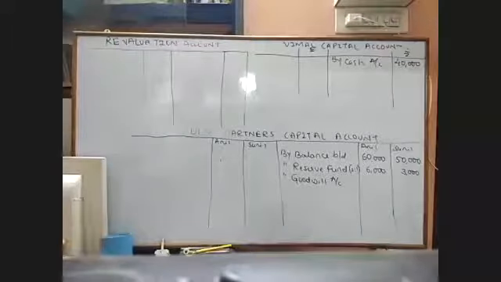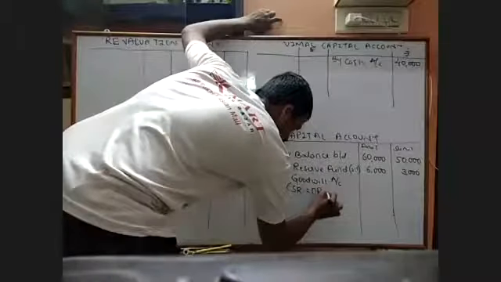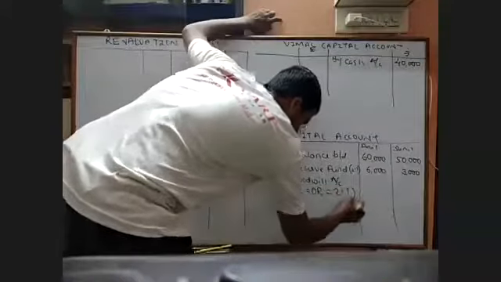As the sacrifice ratio is not given, we assume that they are distributing this goodwill in the old profit sharing ratio only. And what is the old profit sharing ratio? It is 2:1. In bracket we need to write: sacrifice ratio is equal to old ratio, which is equal to 2:1.